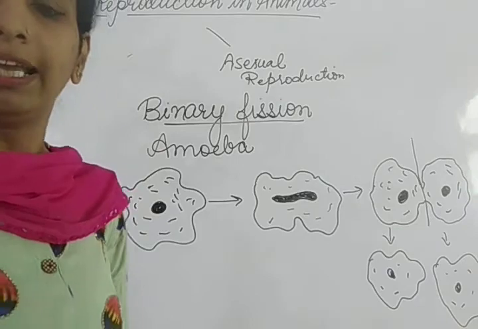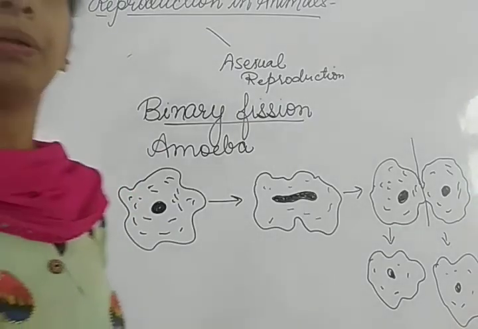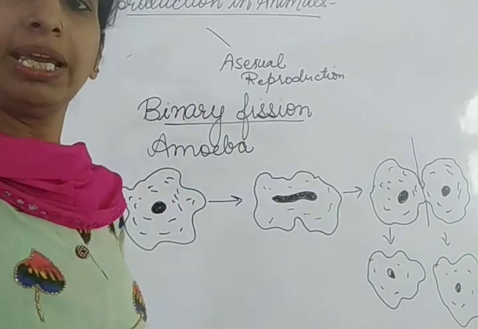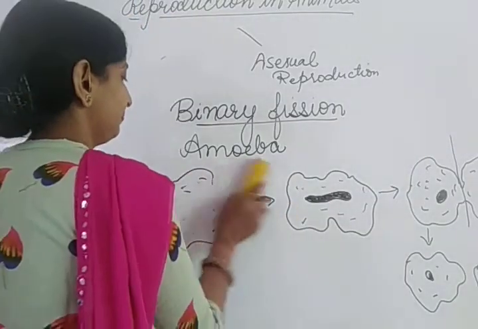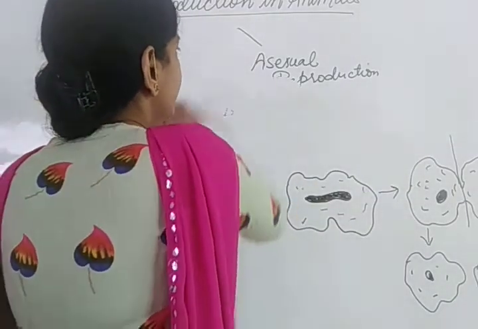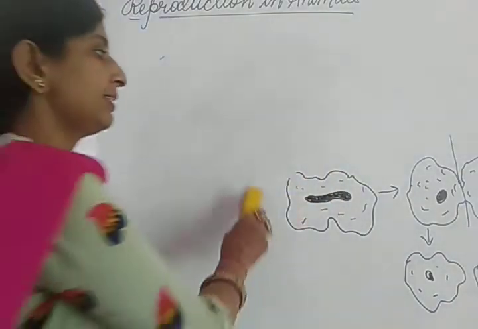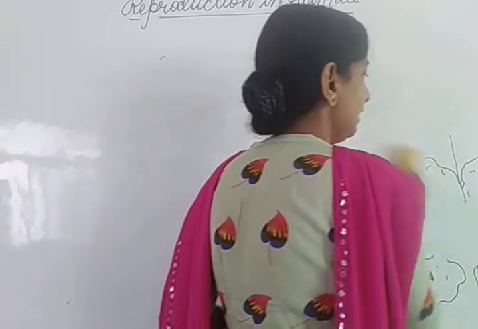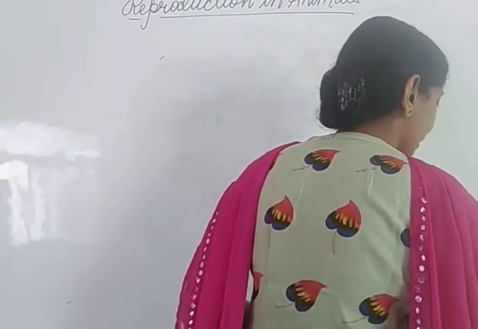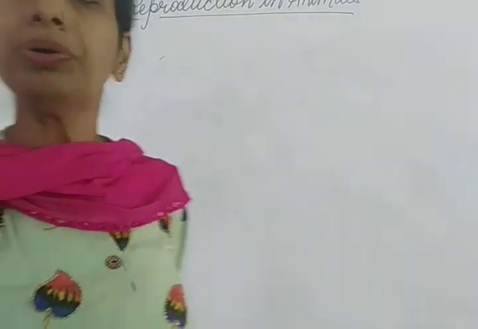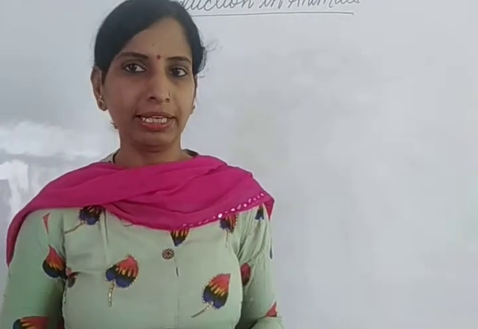I hope asexual reproduction, budding and binary fission are now clear to you. This is very easy. So I have completed the chapter. We have discussed all things in detail and I hope you understood the chapter well. But still if you have any doubt, you are free to ask your doubts in the doubt class.